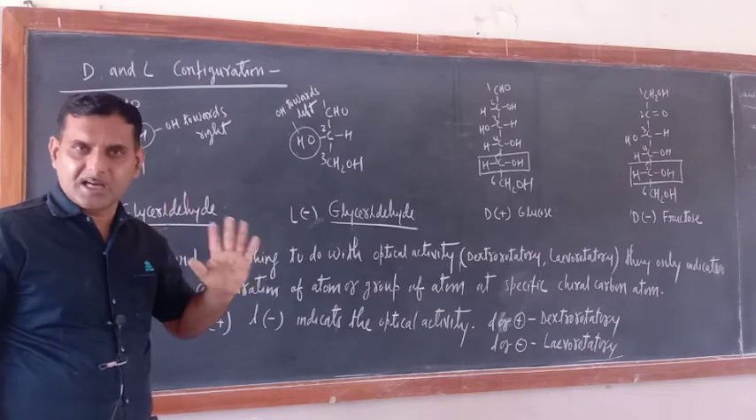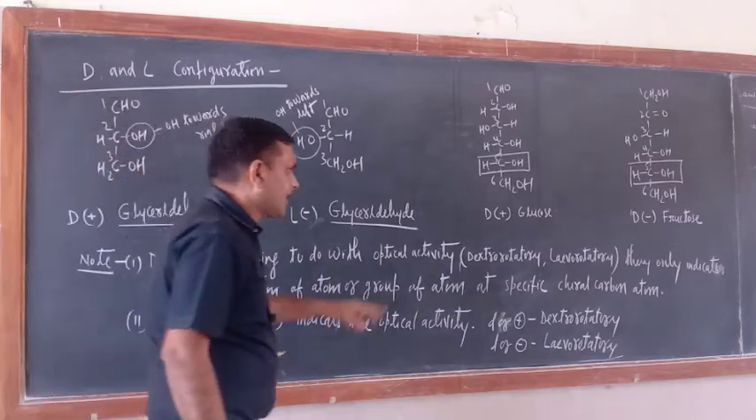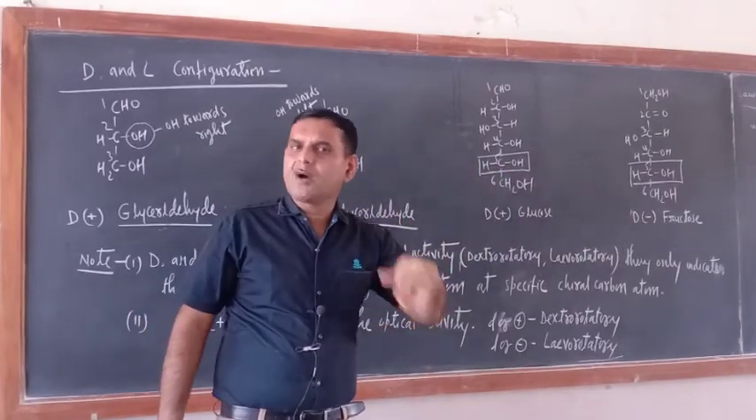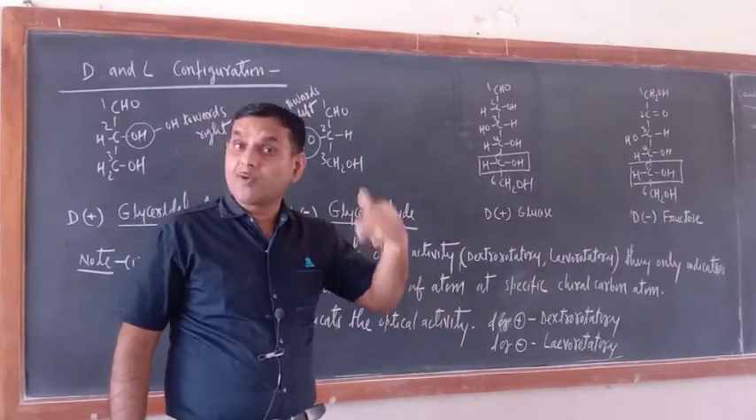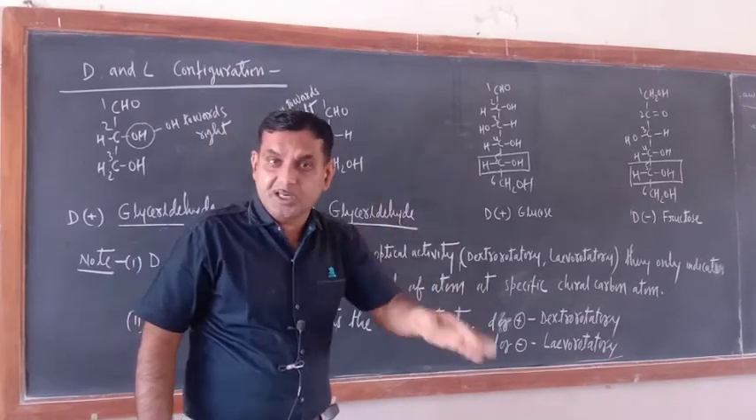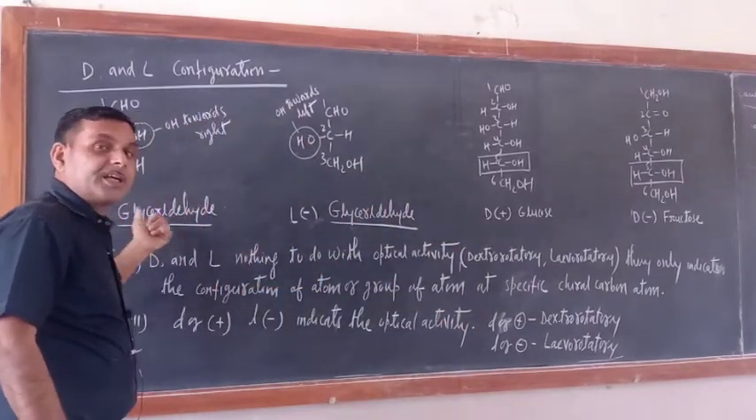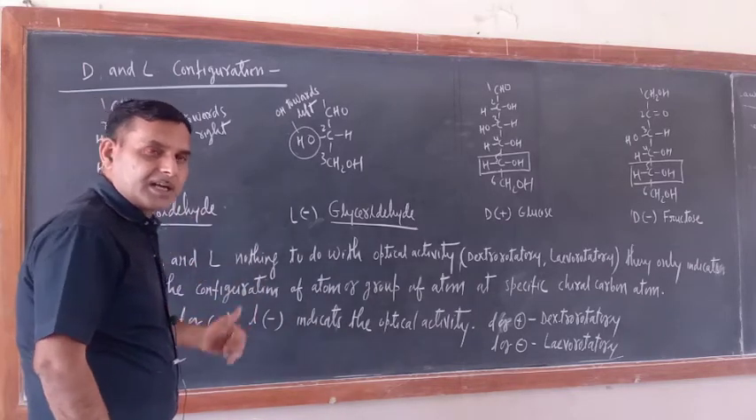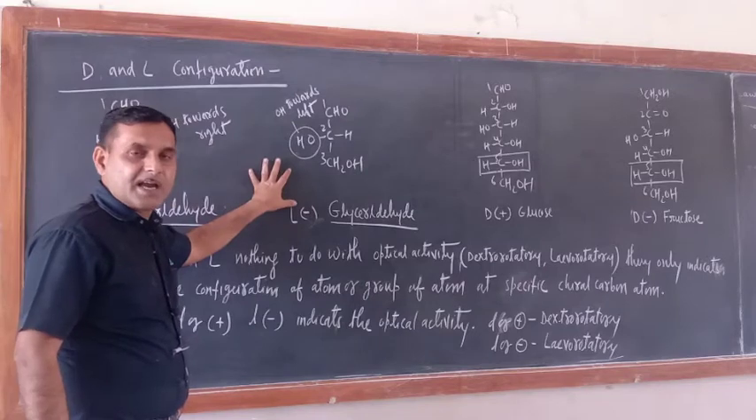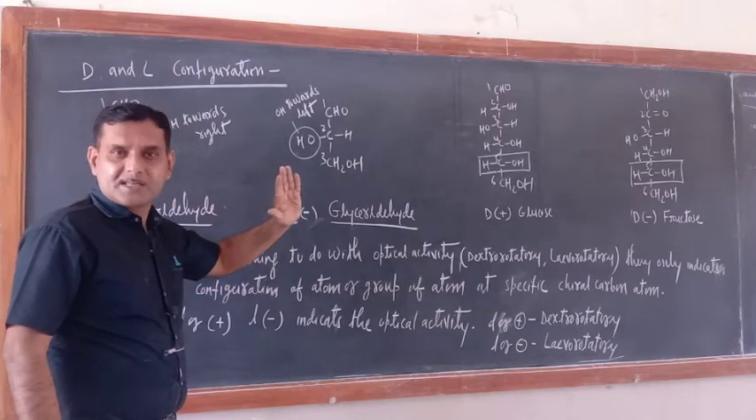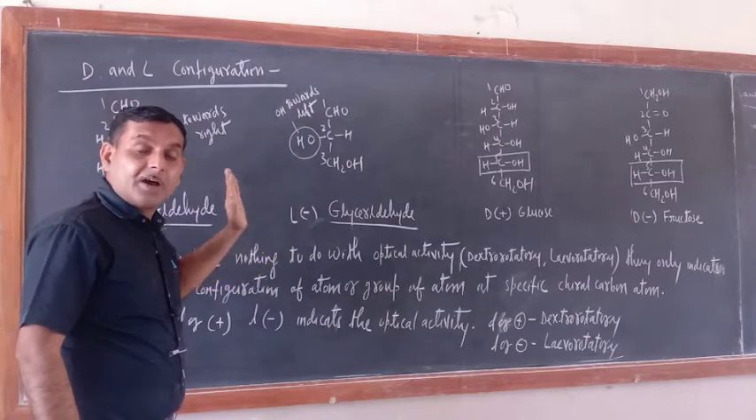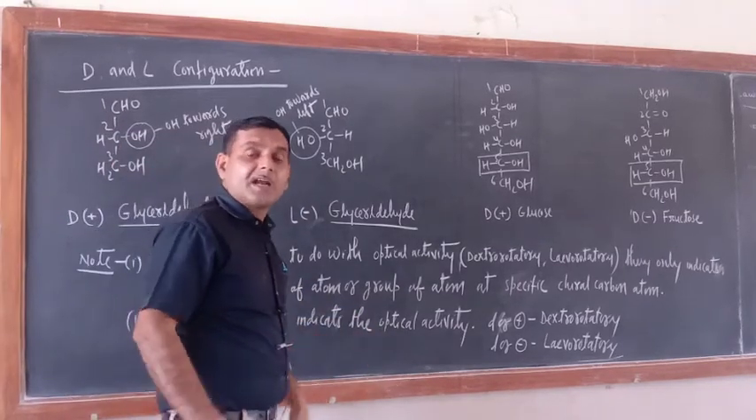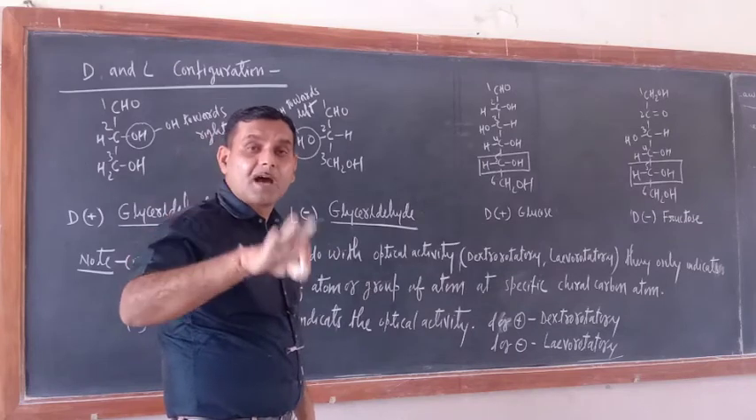Last chiral carbon atom. Which is the last chiral carbon atom? The 5th number carbon atom. So the last chiral carbon atom, or you can say the last but one carbon atom, its configuration should be compared with D and L glyceraldehyde. D and L glyceraldehyde are the standard parameters, and on the basis of their configuration, the rest of the monosaccharide configurations will be determined.